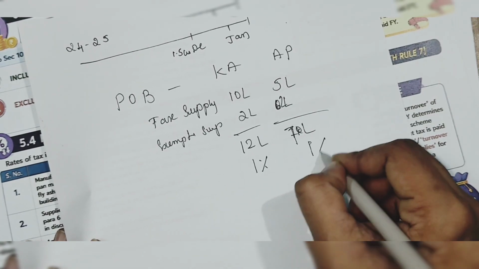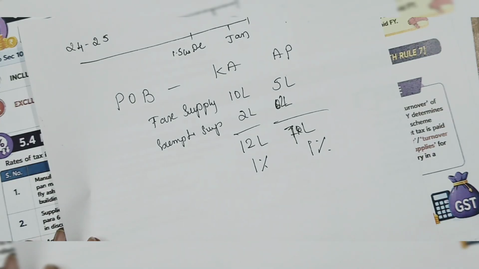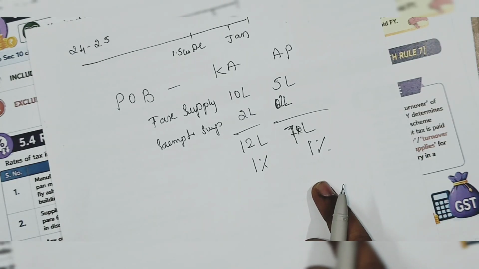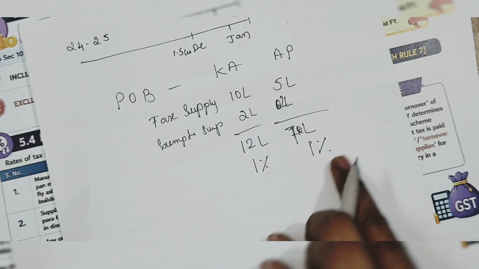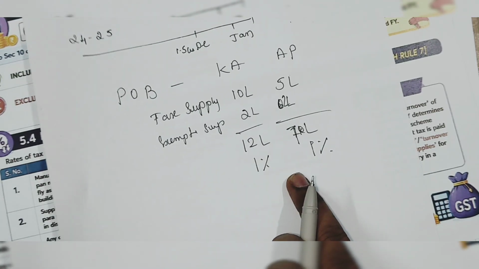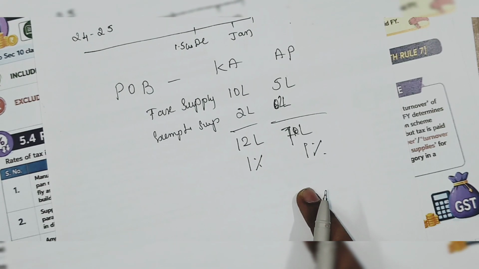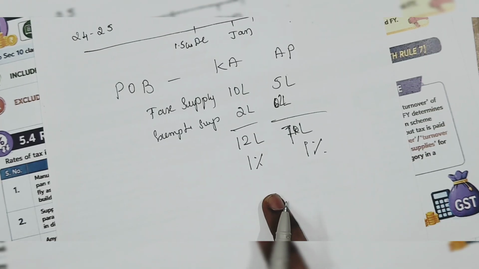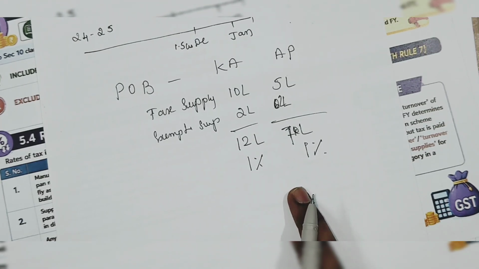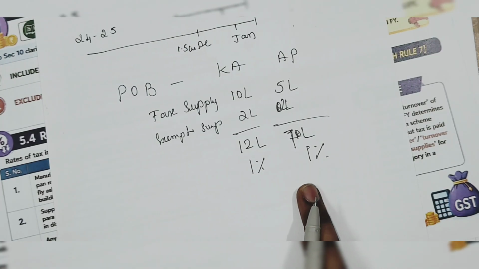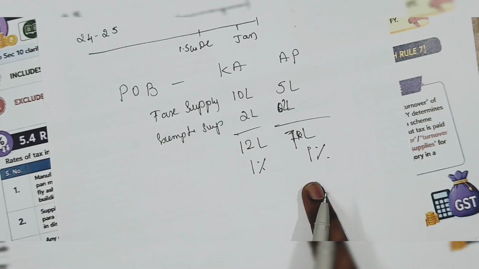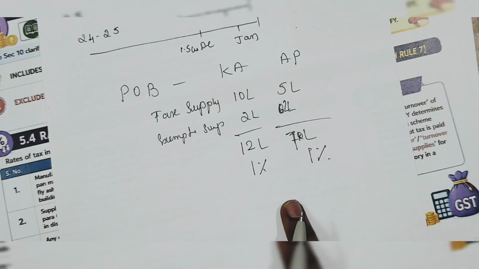1% here, and for this also 1% you are paying. Is it clear? Discharge of whatever GST you are collecting will be made in cash. You can't use ITC. Even the recipient can't take the ITC here. So what is the effective rate? 1%.